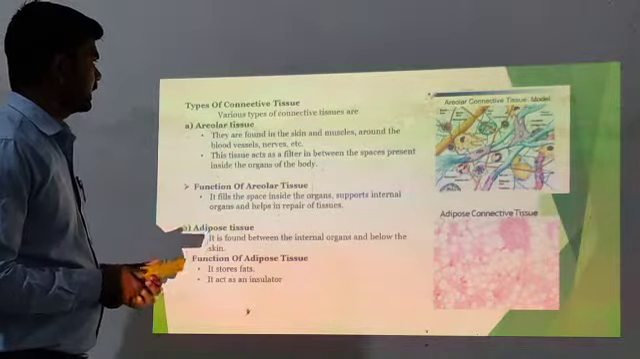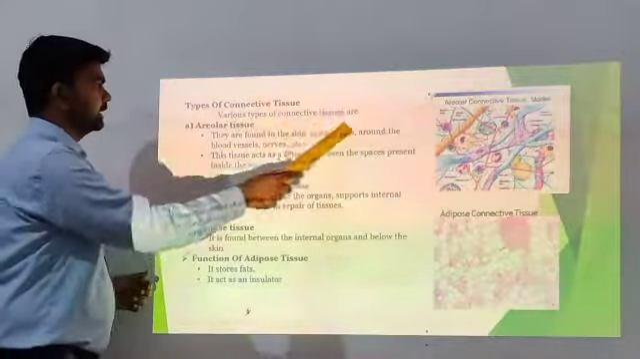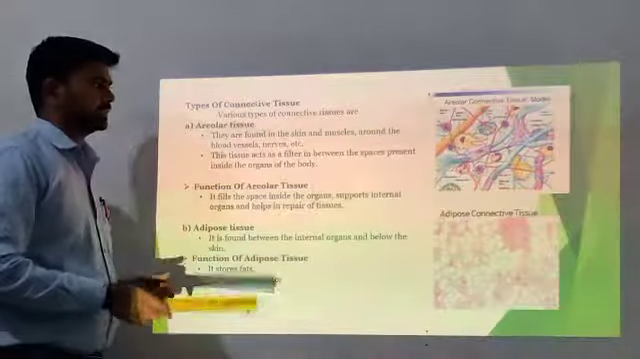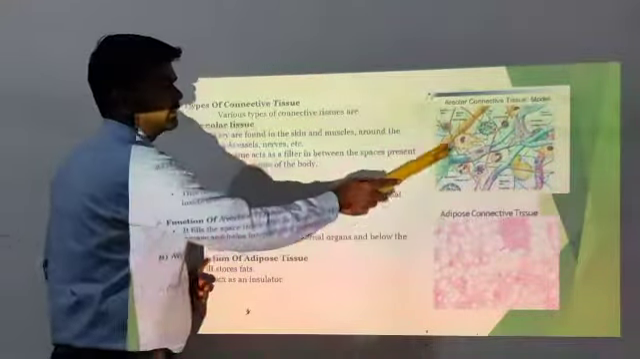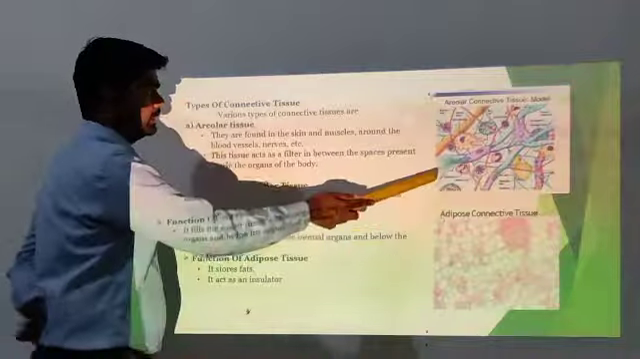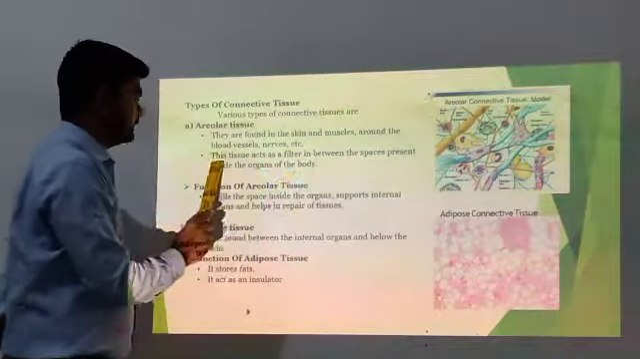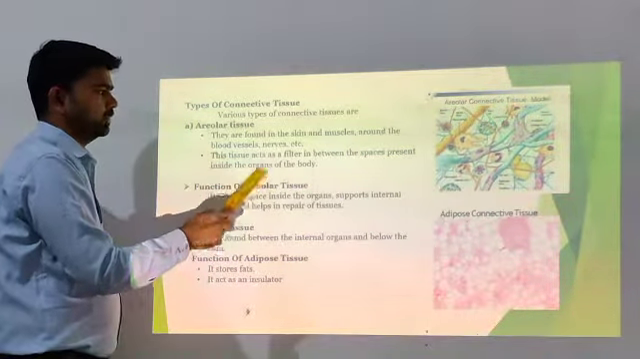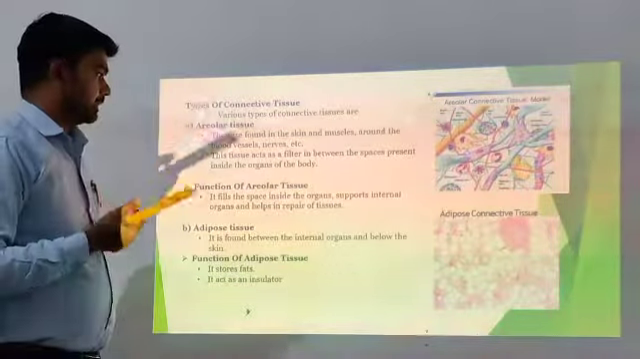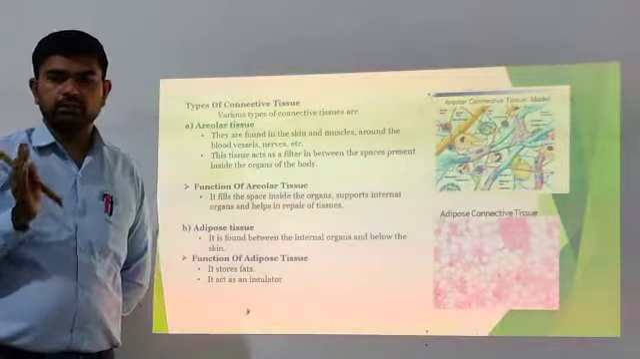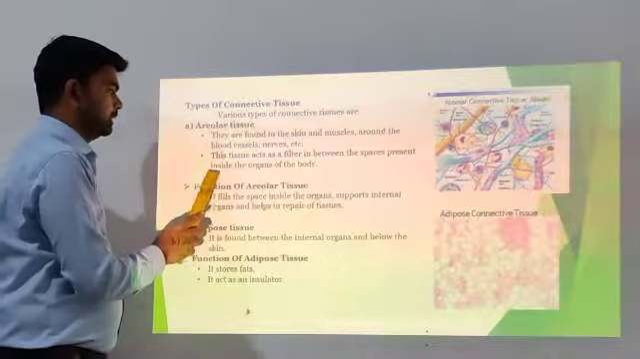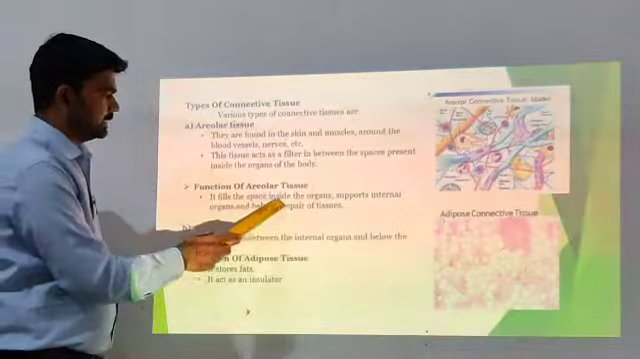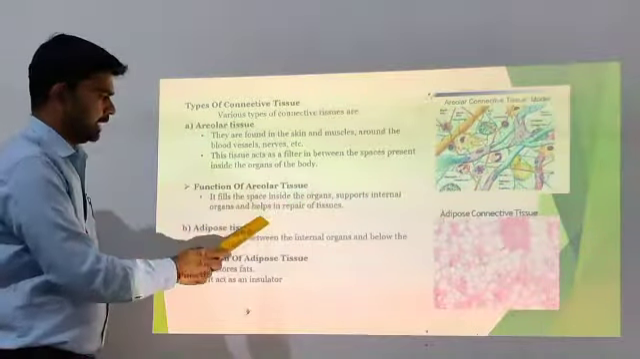Next, the various types of connective tissues are areolar tissues. They are found in the skin and in the muscles around blood vessels and nerves. This tissue acts as a filter in the space present inside the organs of the body. The function of areolar tissue is that it fills the space inside the organs, supports internal organs and helps in repairing tissue.